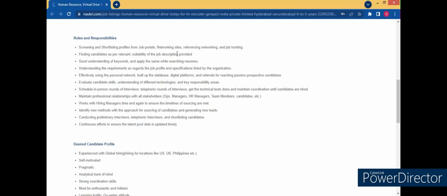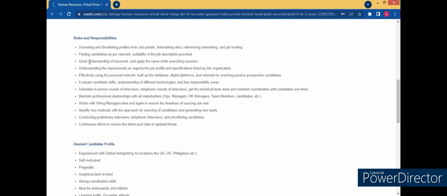Referencing, networking, and job hunting. Referencing and networking is more about LinkedIn, and job hunting is finding candidates as per the relevant suitability of the job description provided. This part you have learned. We can mention this also in the resume. Next, good understanding of keywords and applying the same while searching.